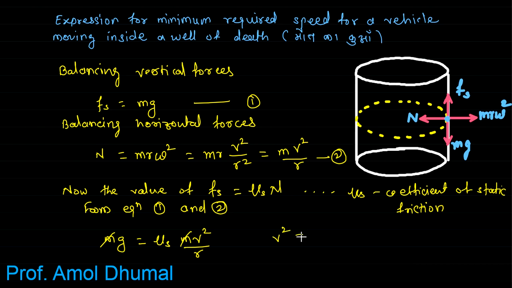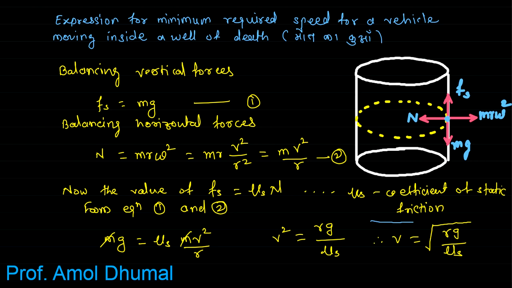V square is equal to r into g divided by mu s. Therefore, V is equal to square root of Rg upon mu s.